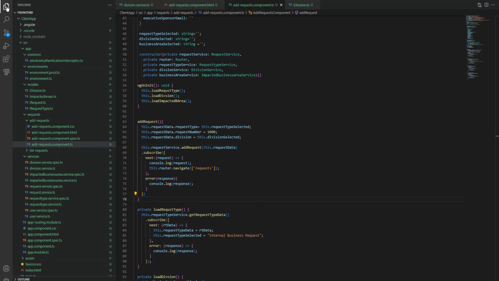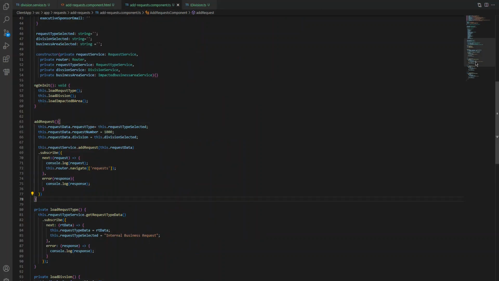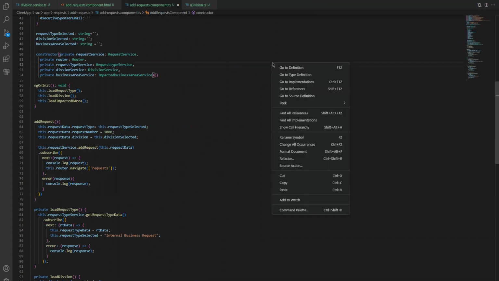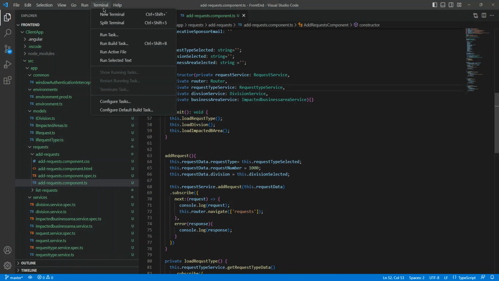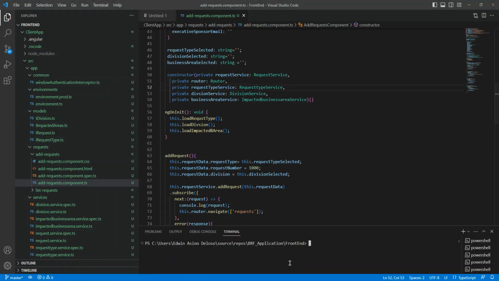Let me maximize. I cannot see my terminal now. So terminal, I think I can have my terminal here now. It's being hidden.